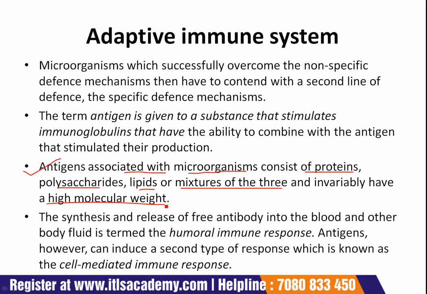The antigen antibody reaction is a highly specific one, and this specificity is due to differences in the chemical composition of the outer surfaces of the organism.